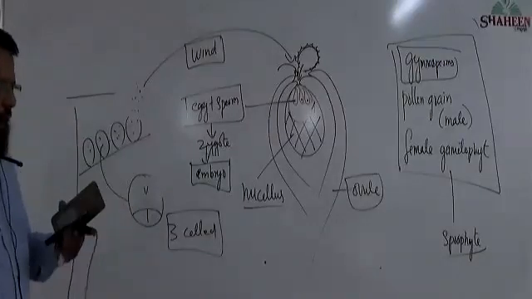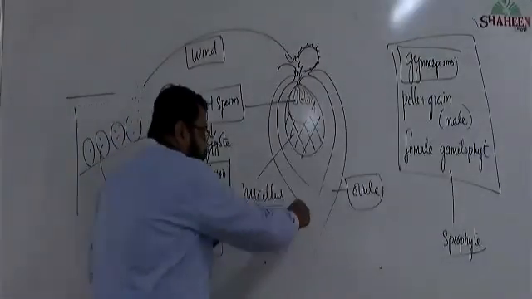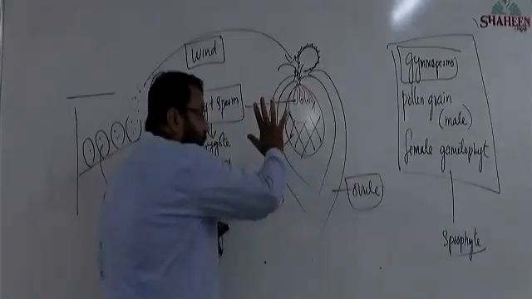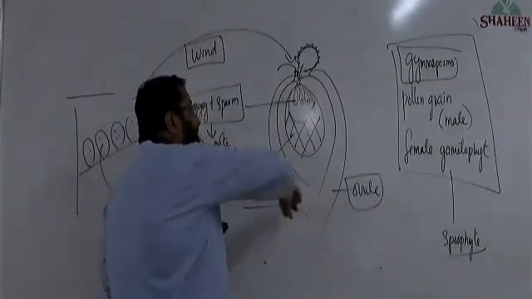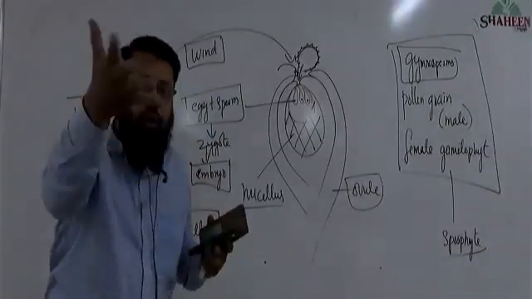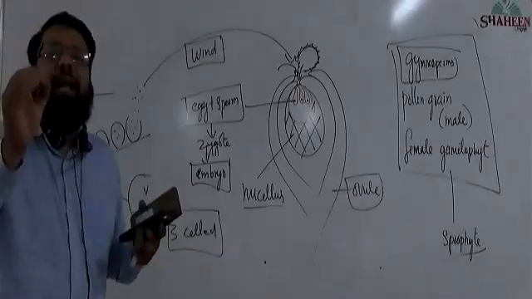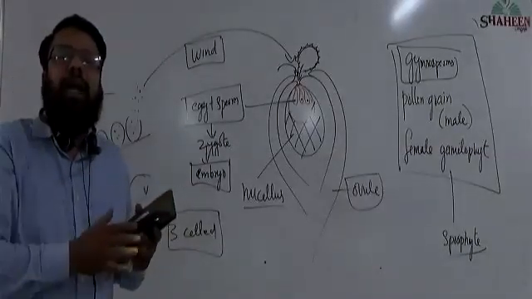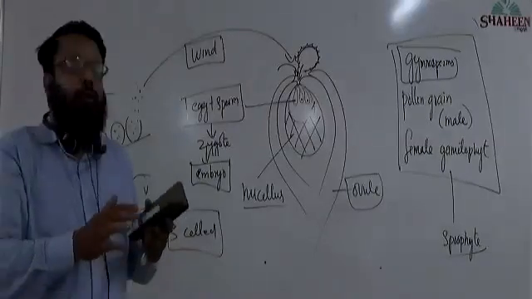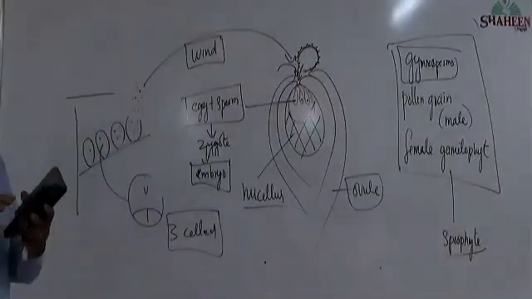Okay, ovule transforms into seed. Now observe, is this seed, that is matured ovule, covered by any fruit? Is it located inside the fruit? No, it is not located inside the fruit. So seeds are naked. In which plant? In gymnosperm. Okay, this ends gymnosperm. If you have any doubts, clear it.